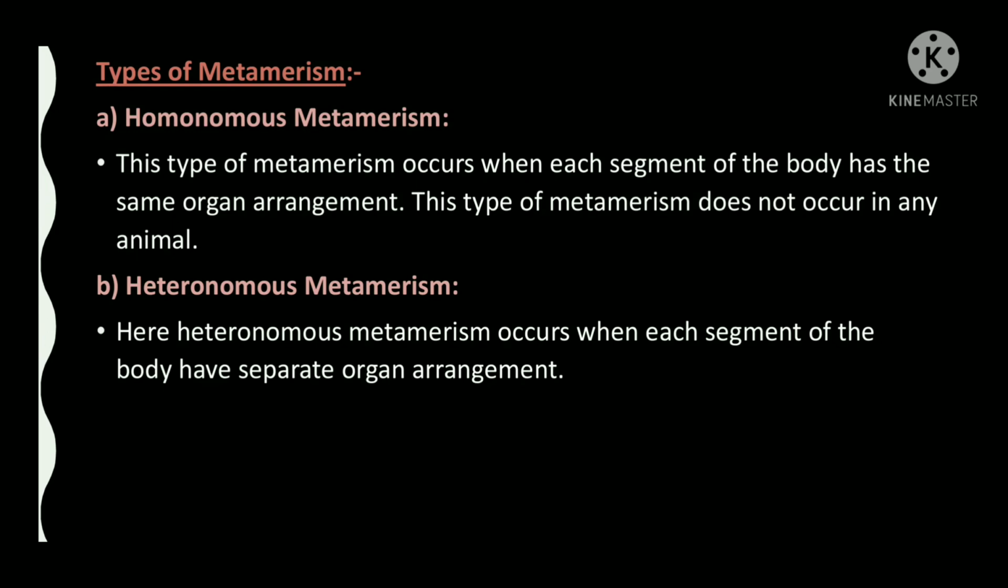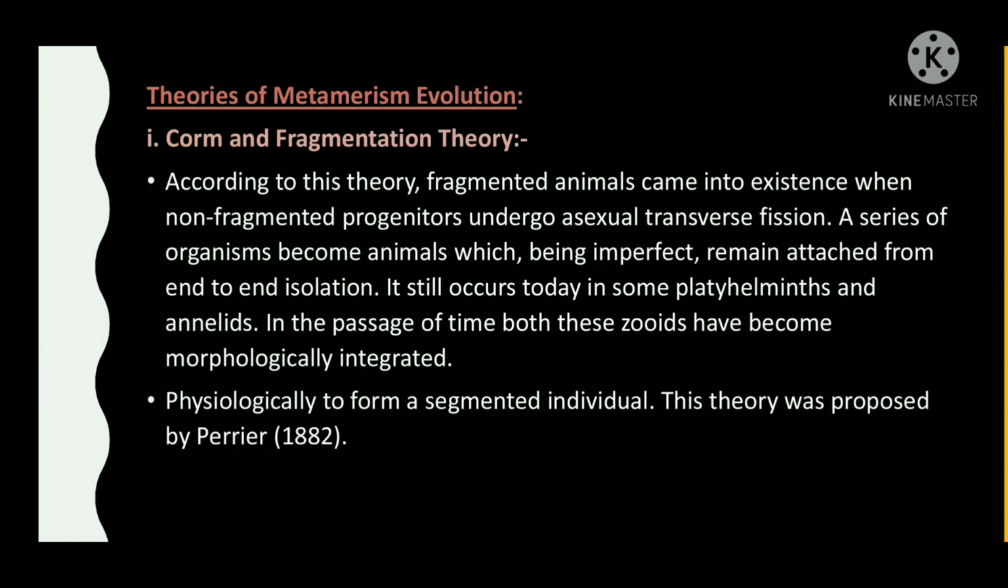Types of metamerism. Homonymous metamerism. This type of metamerism occurs when each segment of the body has the same organ arrangement. This type of metamerism doesn't occur in any animal. Then heteronomous metamerism. Heteronomous metamerism occurs when each segment of the body has separate or different organ arrangement. Theories of metamerism evolution.